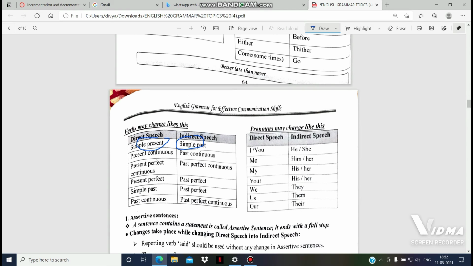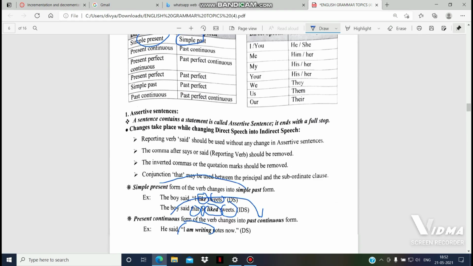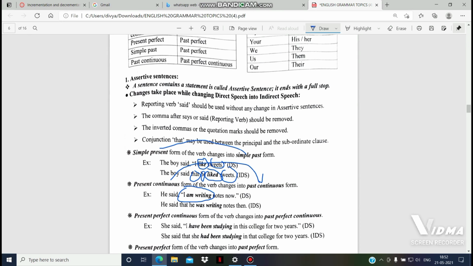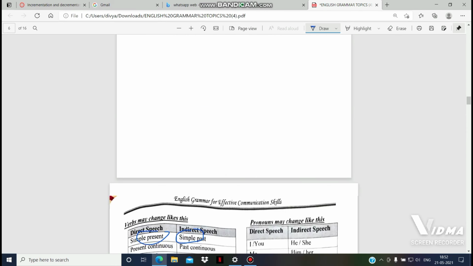Present continuous may change to past continuous. So it is present continuous, and present continuous should change to past continuous. He said, I am writing notes now. He said that: I becomes he, am becomes was.